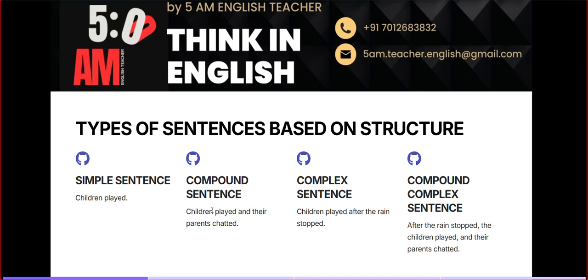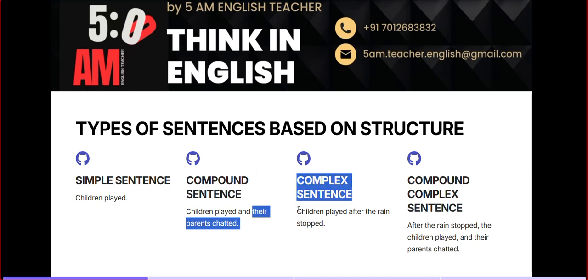So the complex sentence is getting a little bit more complex. In a compound sentence, we can split this sentence into two like this. Children played can be one sentence. Their parents chatted can be another sentence, because we have added two separate things together which are somehow connected.